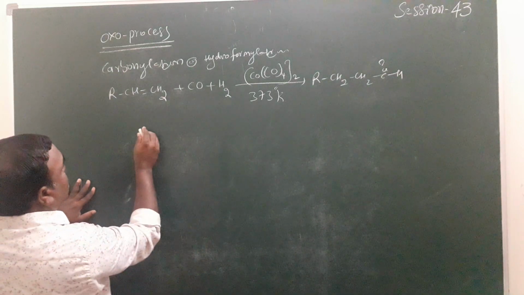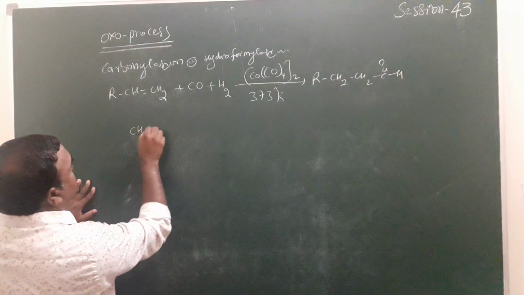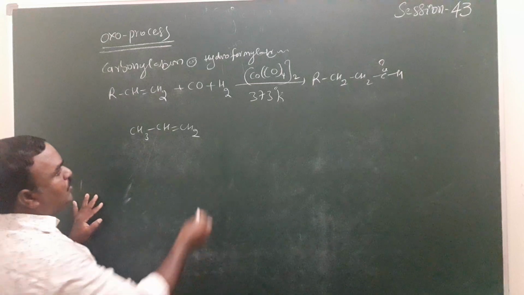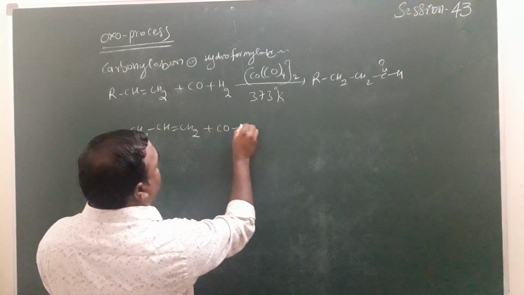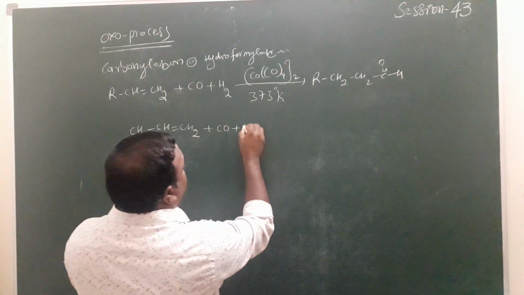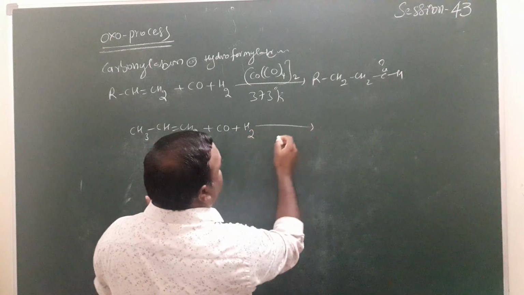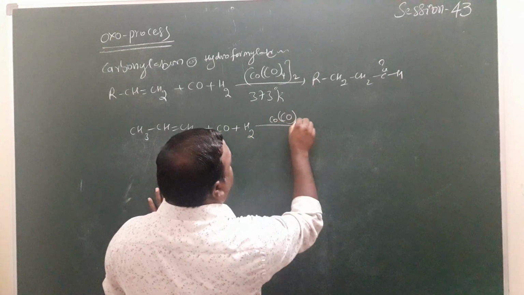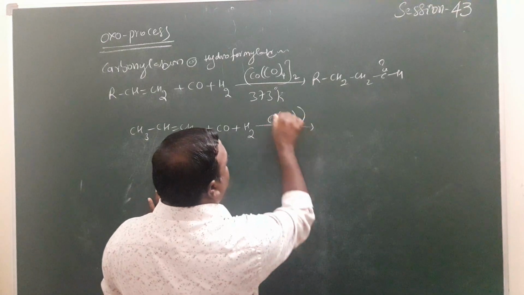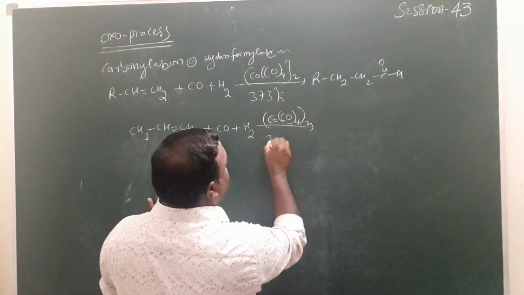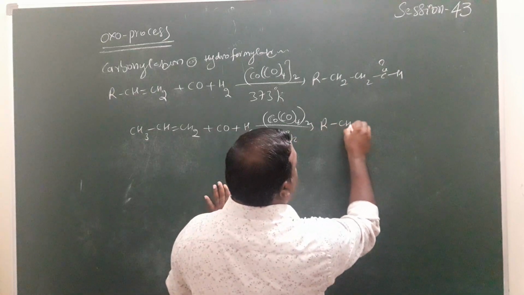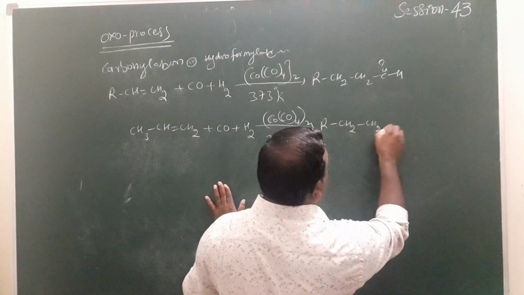For example, CH3CH=CH2, the propene compound, undergoes reaction with carbon monoxide and hydrogen gas with cobalt carbonyl at 373 Kelvin temperature, and finally forms the product like this.